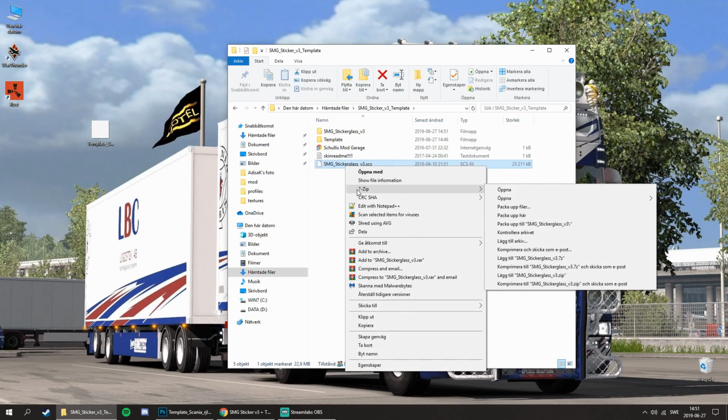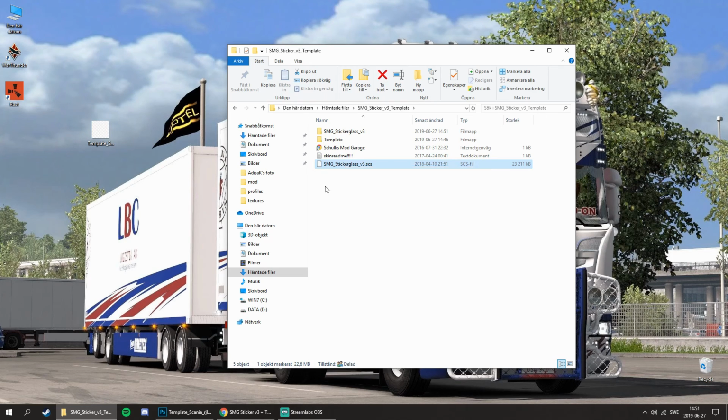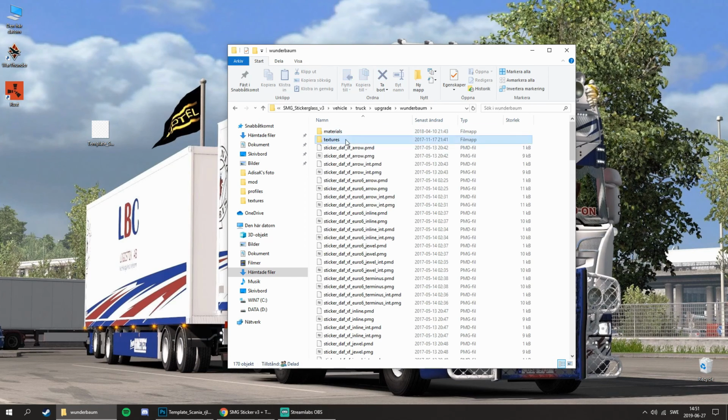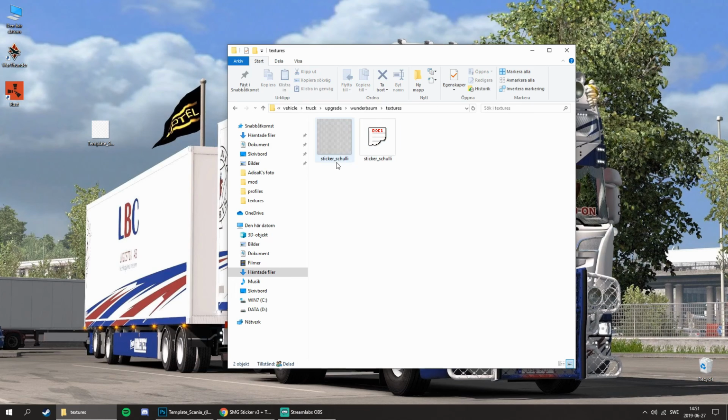You don't need to, but I use 7-zip. It is easy for me. After that, you have the SMG sticker folder here. Go in, and then vehicle, truck, upgrade, wunderbrom, textures, and now you have your DDS file here.